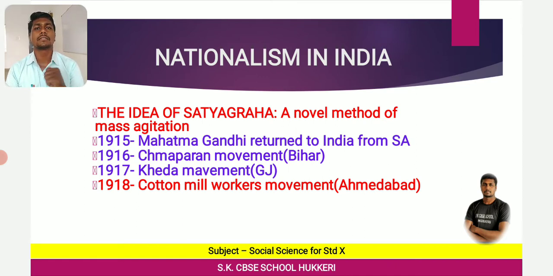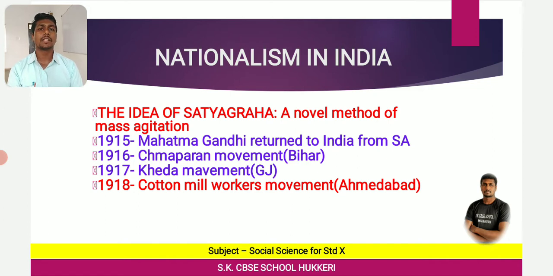Then which is that? The first concept, as we have started, is the First World War, Khilafat and Non-Cooperation Movement. The duration of the First World War, you know, is 1914 to 1918. Then the Khilafat Movement and the Non-Cooperation Movement. We have started to learn about these since the last class.